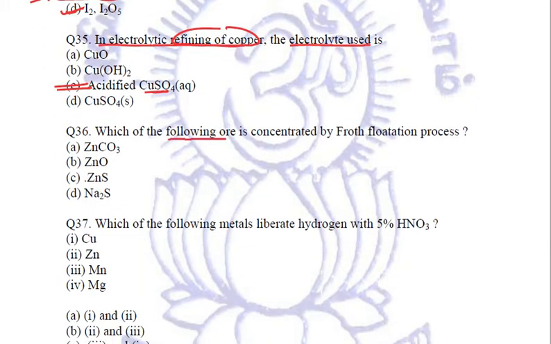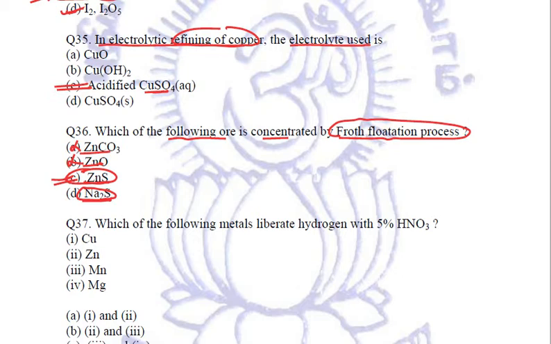Which of the following ore is concentrated by froth flotation process? Now, froth flotation process is done always for sulfide ores. So, zinc carbonate and zinc oxide are directly cut off. They are not the answers. Either it is zinc sulfide or sodium sulfide. Right? Now, sodium is a very reactive metal, so it won't be done through froth flotation. So, the answer to this question is ZnS, that is zinc sulfide. This is concentrated by froth flotation process.